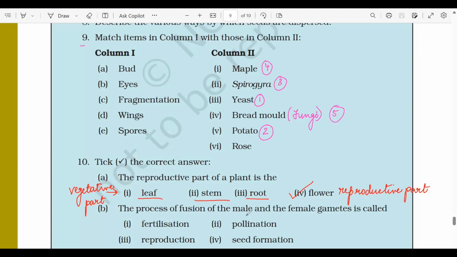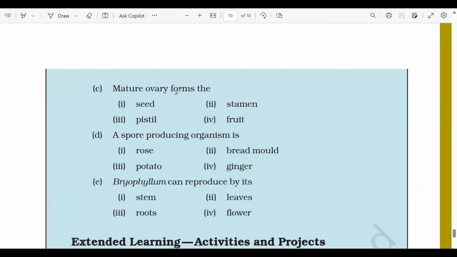Question B, the process of fusion of male and female gamete is called fertilization. And when the male and female gamete fuse, there is a formation of zygote. And this process is called fertilization. Next, question C, mature ovary forms the fruit. Okay, ovary is on the outside, fruit is also present outside. It encloses the seed. Similarly, ovary encloses the ovules. So ovary will develop into fruits. Ovules will develop into seeds.